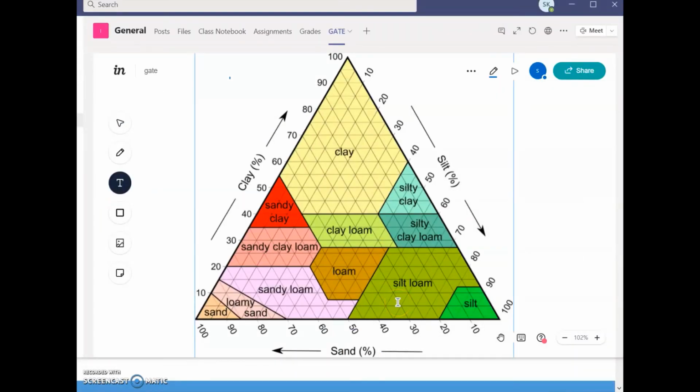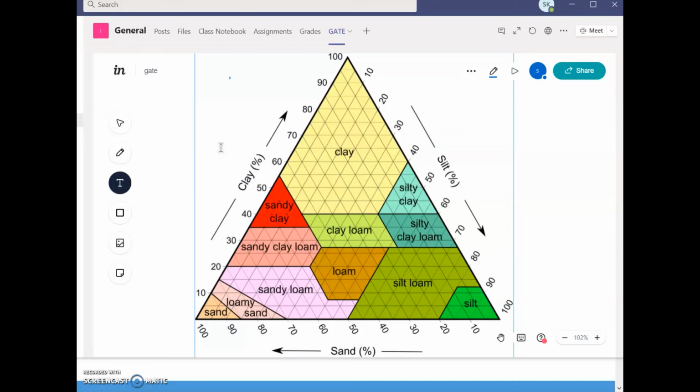Now in this classification, why is it so colorful, and there are so many types, and what is the meaning of clay, sand, and silt? As you know, there are three main types in this classification: sand, silt, and clay. When you go to the field and collect a soil sample, you will never get only clay soil, only sandy soil, or only silty soil.